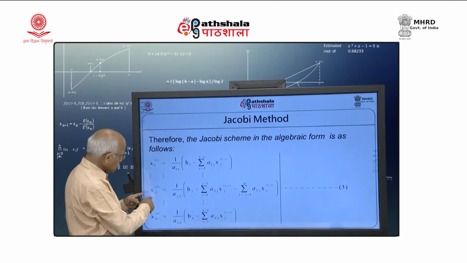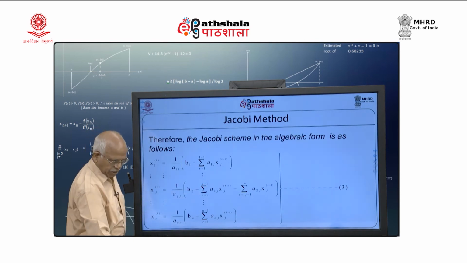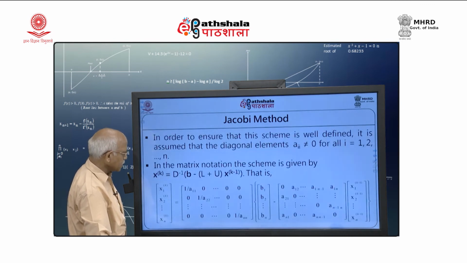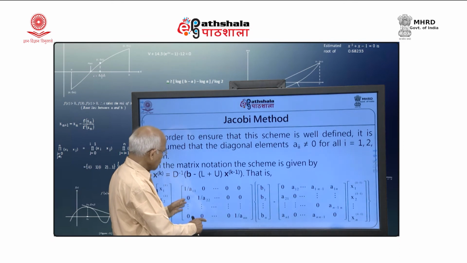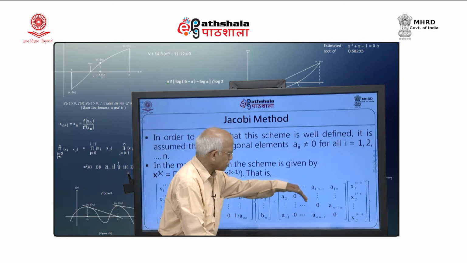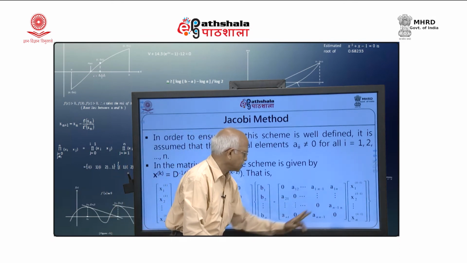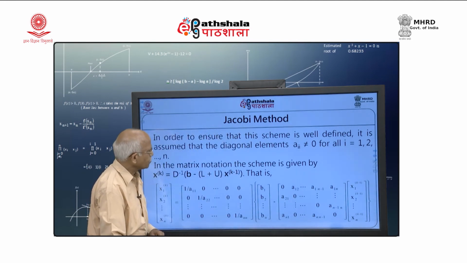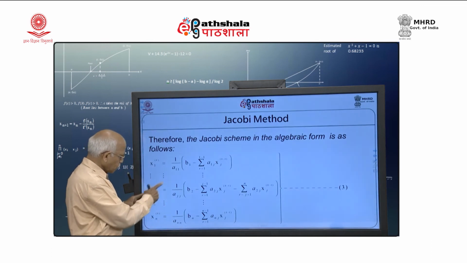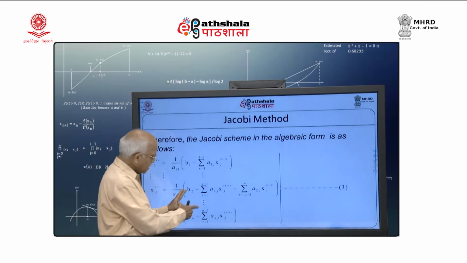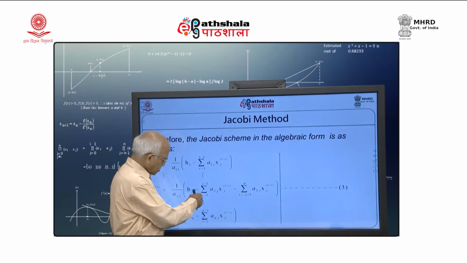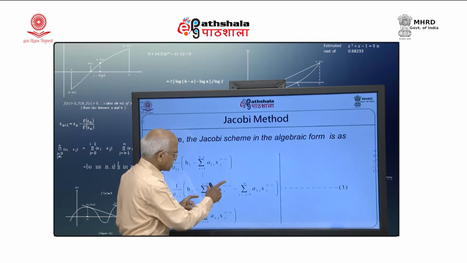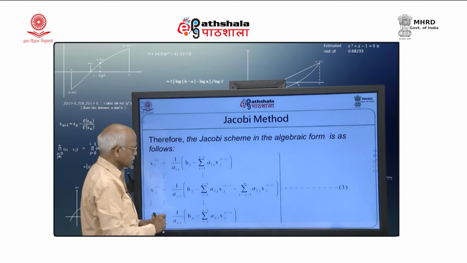And if I do this for any general x j, then I will be getting two parts here. One part will be below the diagonal, the other part will be above the diagonal, and therefore I will be getting a scheme like this. So, I will get 1 upon a j j into b j minus all elements before j, that means below diagonal elements, and then above diagonal elements, so I will get two sums like this.